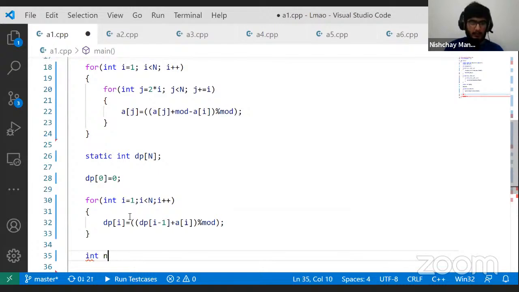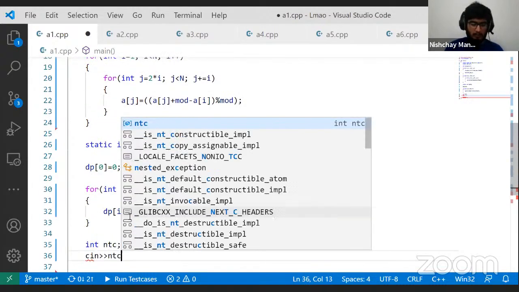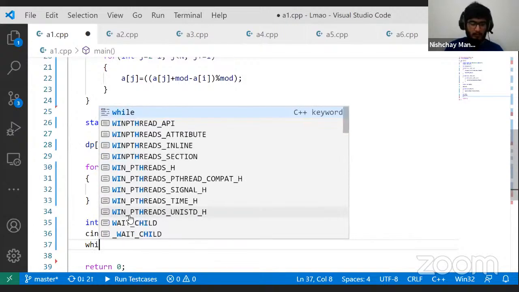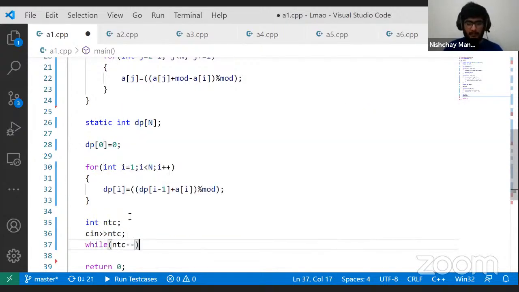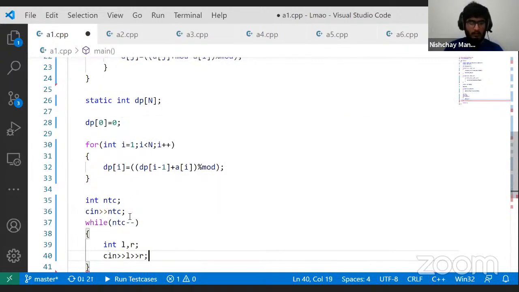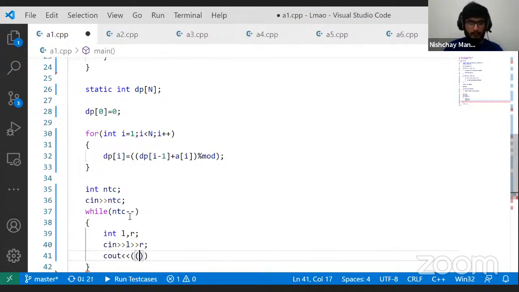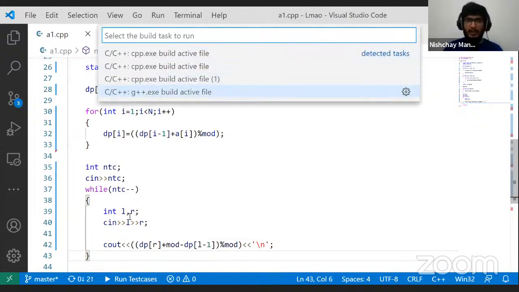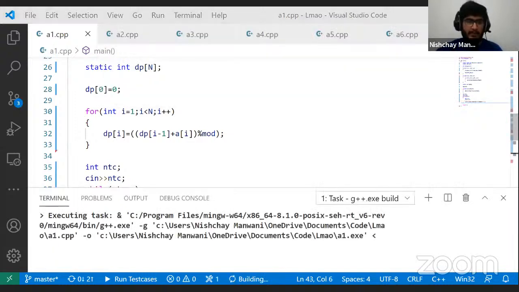Then I will just take the number of test cases. And while the test case loop is running, I will take L and R and just output dp r minus dp L minus 1. But I want this to be modulo mod, and I also don't want this to be negative. So I'm going to do a plus mod here, right? And I want a new line character. So that's there. And let's try to make this work on the sample first. And if it gives the correct answer there, then I'll try to submit it.